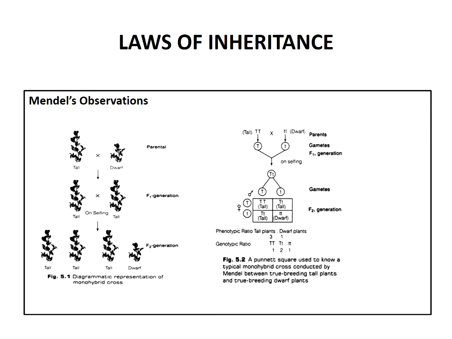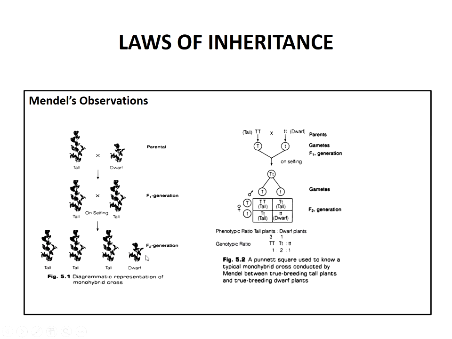In the F2 generation, he found that some of the offspring were dwarf, that is, the character which was not seen in the F1 generation was expressed in F2. So in the F1 generation he observed tall plants, but in the F2 generation he also observed the dwarf character.